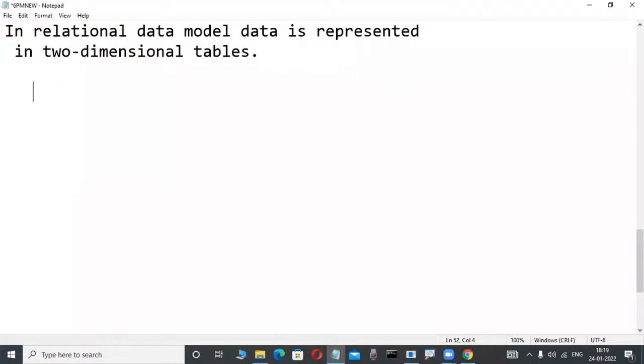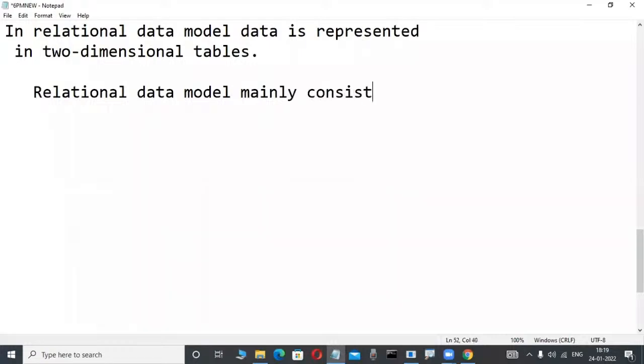Any relational data model product we observe mainly consists of three components. What are those components? You must be familiar with these names before we start our course.